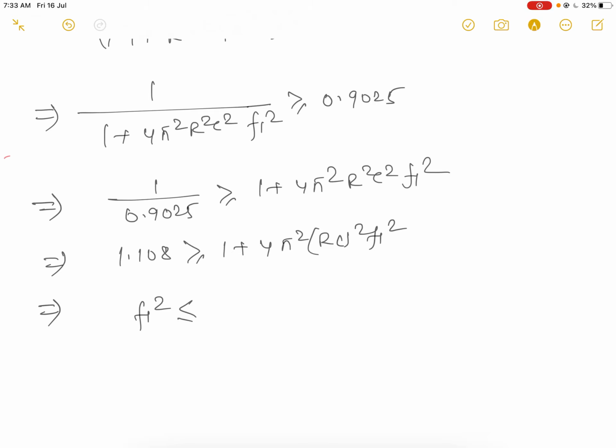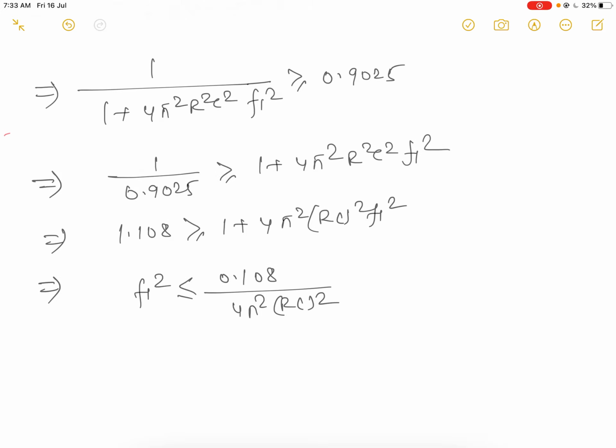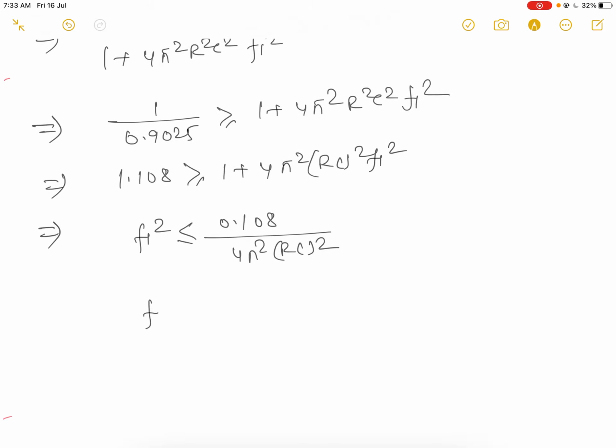Then what will happen? F1 square is 0.108 upon 4 pi square RC square. Then F1 root will be 0.329 after calculation.